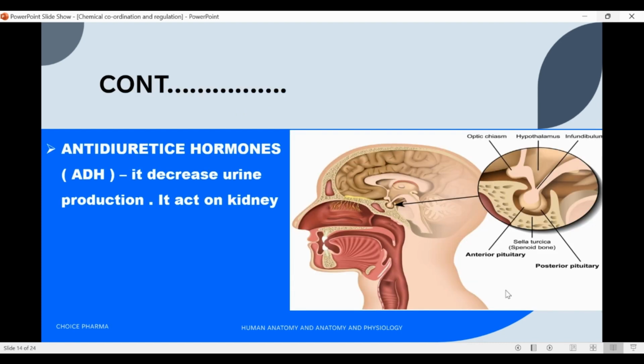Next released hormone is the antidiuretic hormone. It decreases urine production. It acts on kidney. Next gland is thyroid gland.